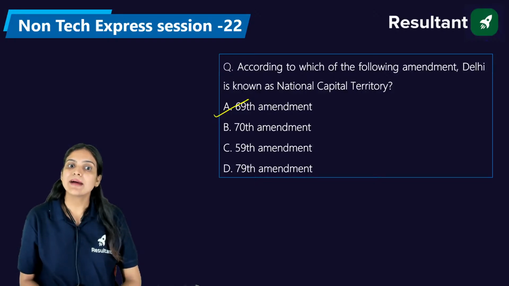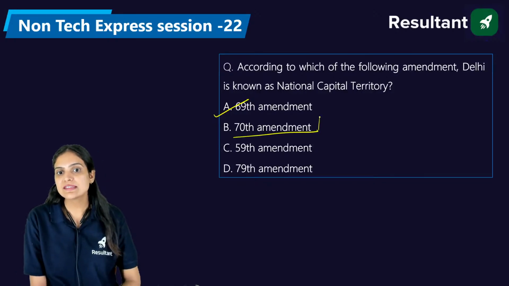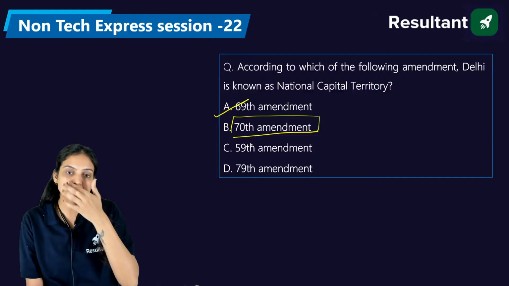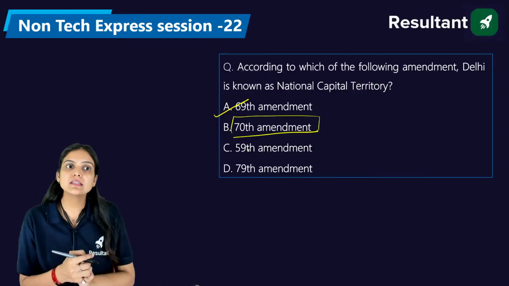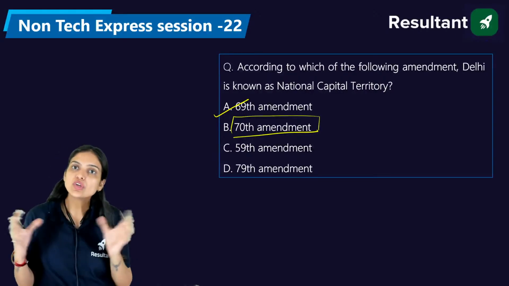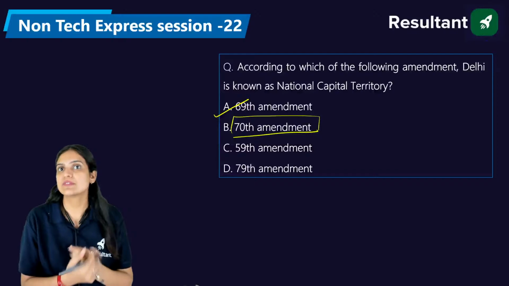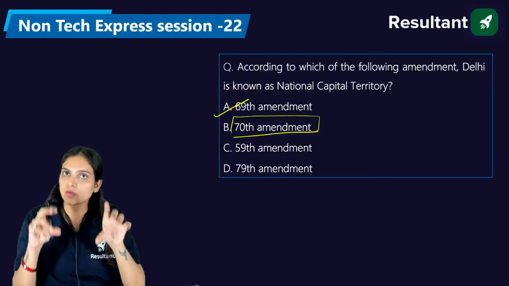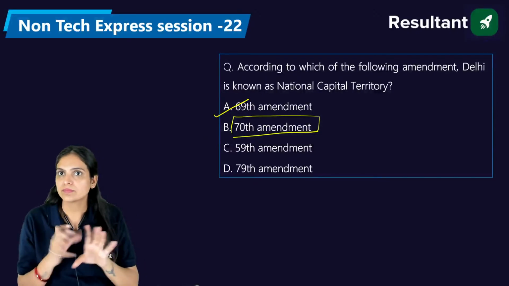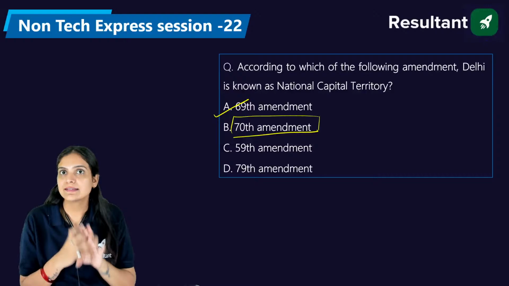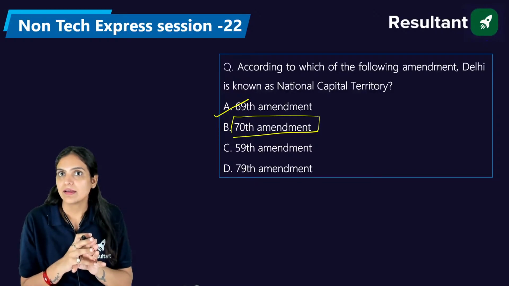and by the 70th Constitutional Amendment, it was said that the legislative assemblies of Delhi and Puducherry will participate in the elections of the President. So these two constitutional amendments are very important. Yes, the right answer is A.